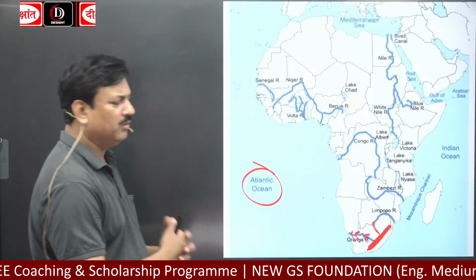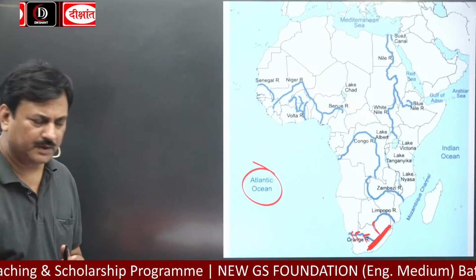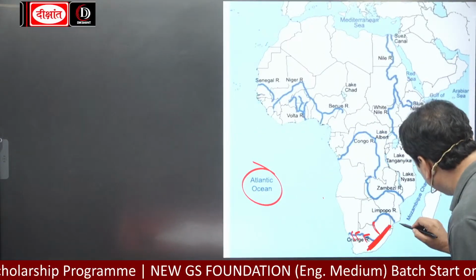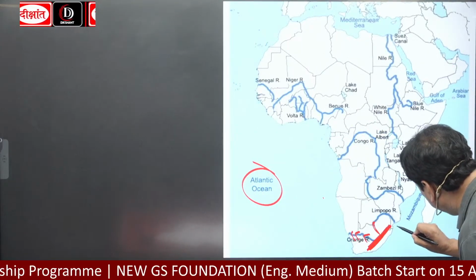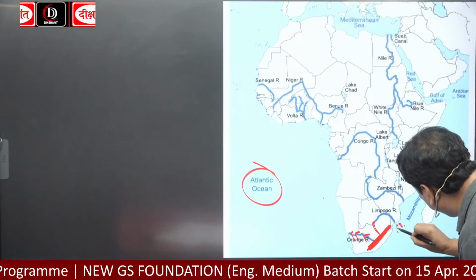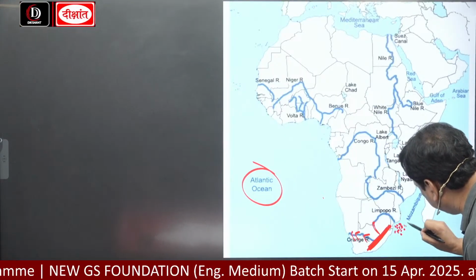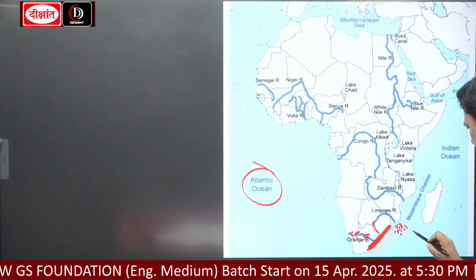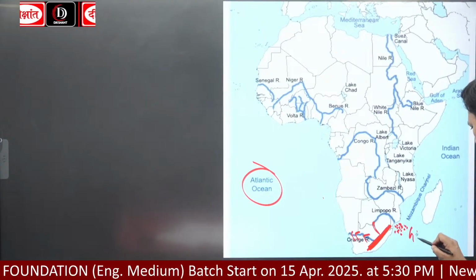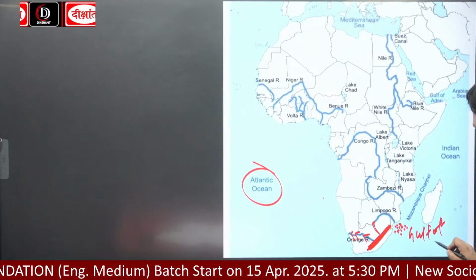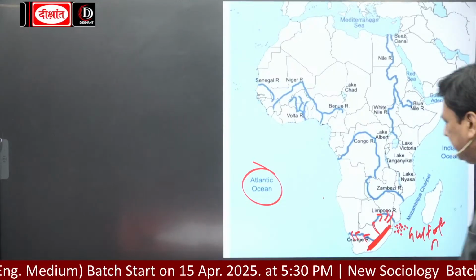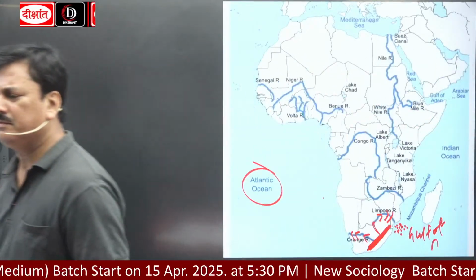This river drains into Gulf of Mozambique. Here is Gulf of Mozambique. So River Limpopo drains into which ocean? Indian Ocean.